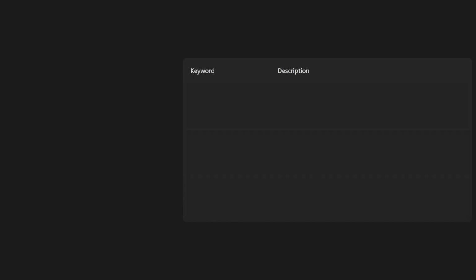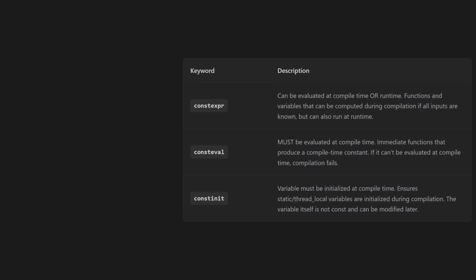As of the past few years, C++ has been trying to do the same thing as Zig's comptime with their own keywords: constexpr, consteval, and constinit. This lets you use regular C++ code to do some of the things that template metaprogramming can do, but it's fairly new with a lot of edge cases and rules, and most of the industry hasn't caught up to it yet, so you still need to know the old way of doing it in order to be employable.